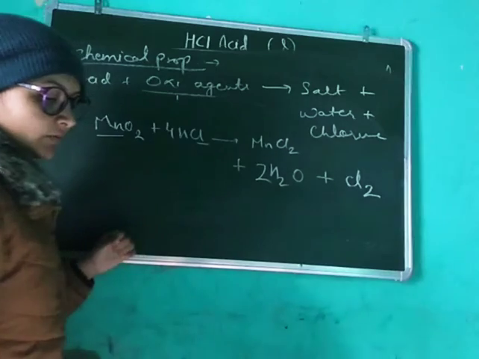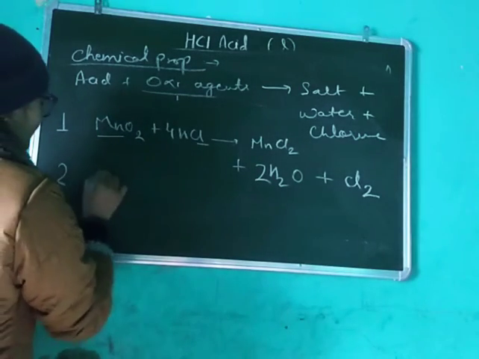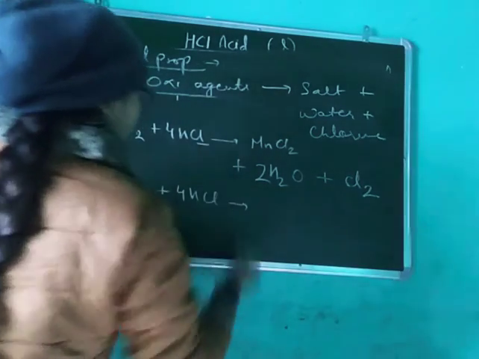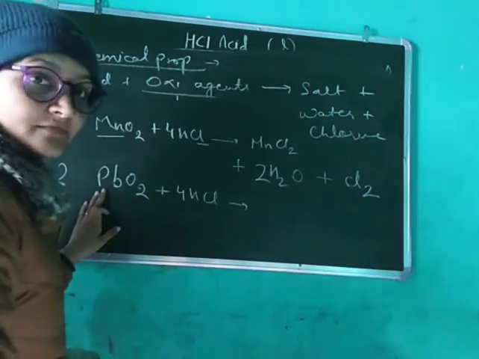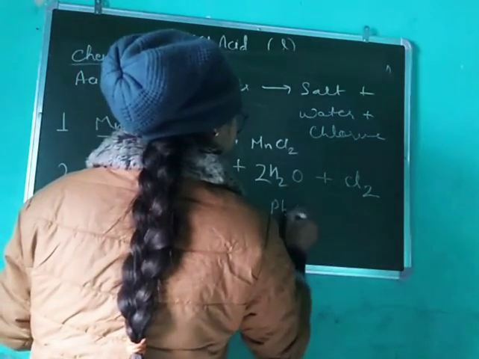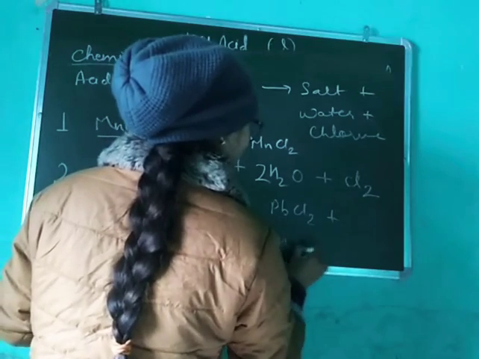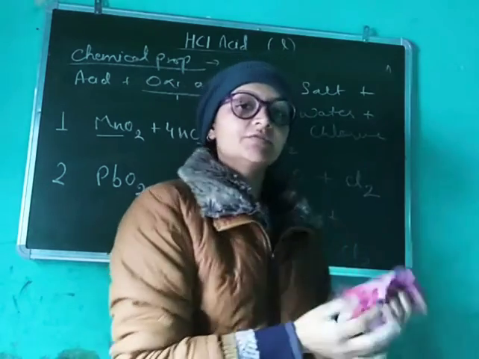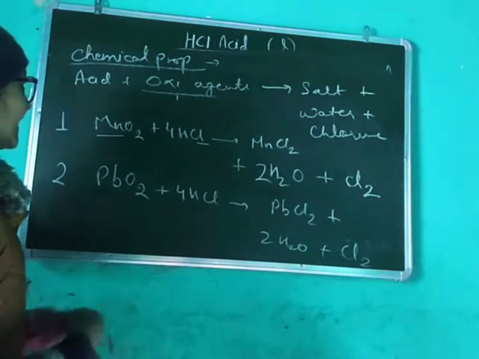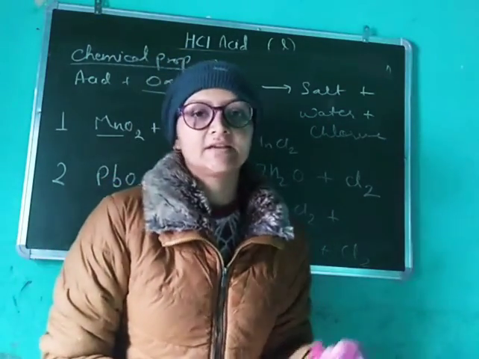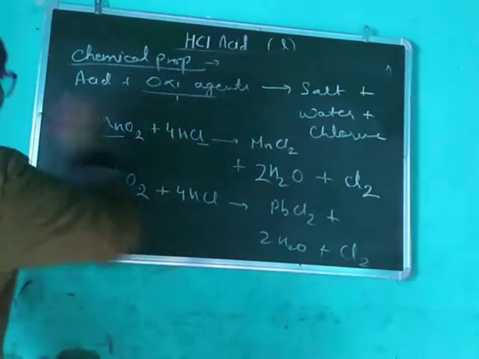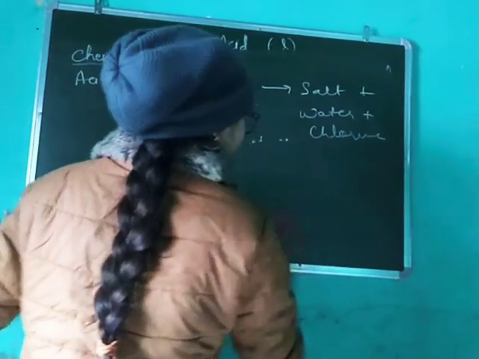If you react it with PbO2 with 4HCl, the salt will be PbCl2, similarly 2H2O and plus Cl2. So you have to remember this thing, that if we treat HCl with an oxidizing agent, it will always give a salt, water and chlorine, Cl2 gas. So you can treat it with any kind of oxidizing agent.